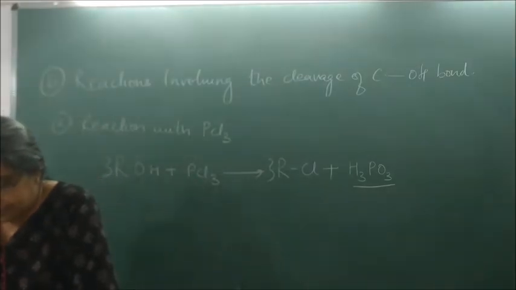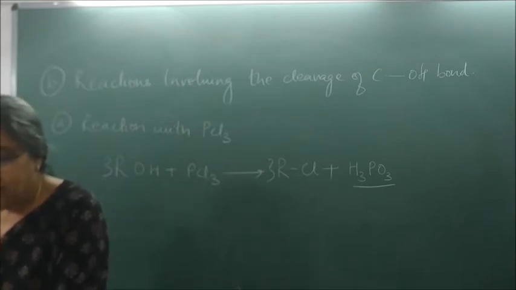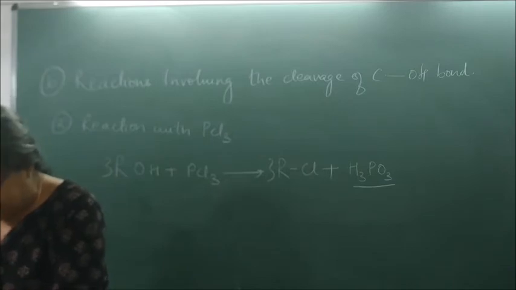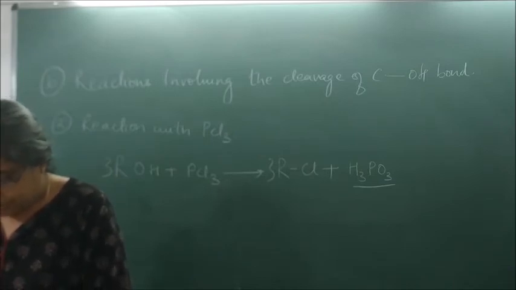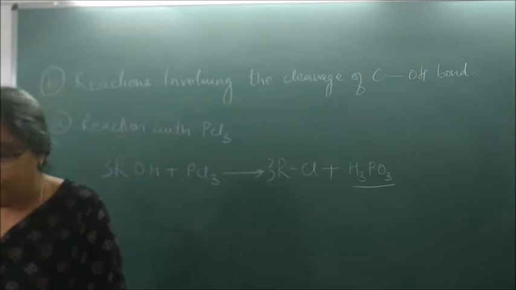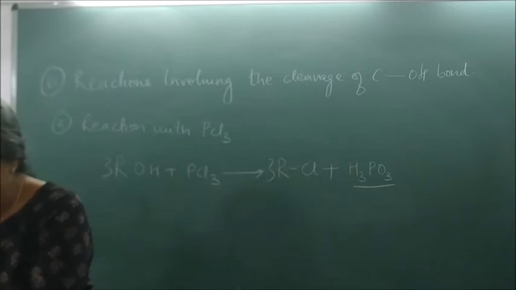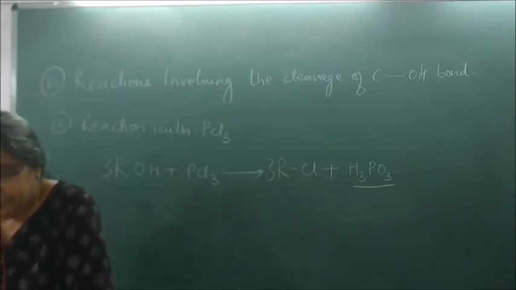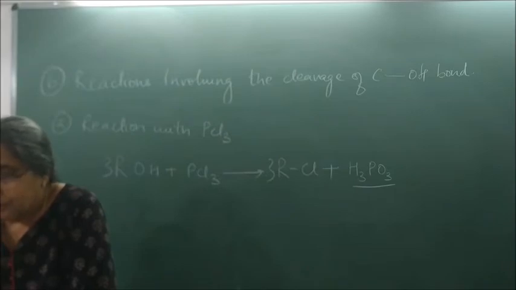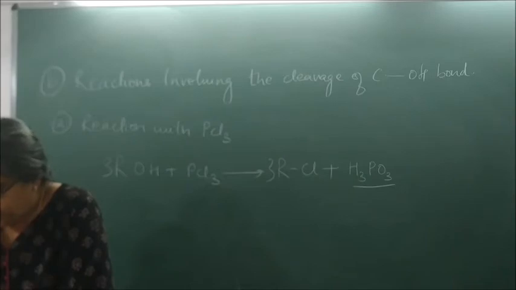Alcohols are converted to their alkyl halides, chlorides or bromides, when reacted with PCl3 or PBr3.